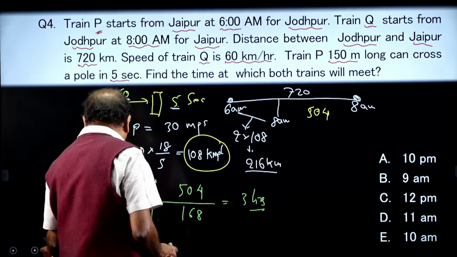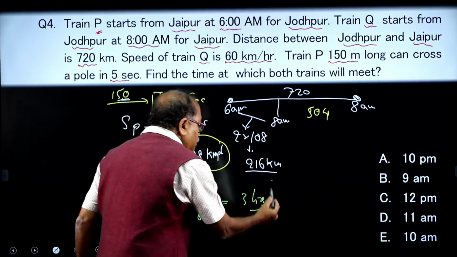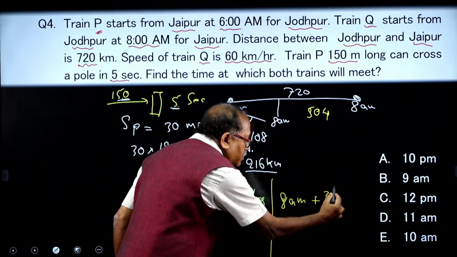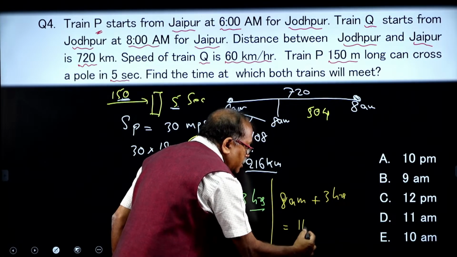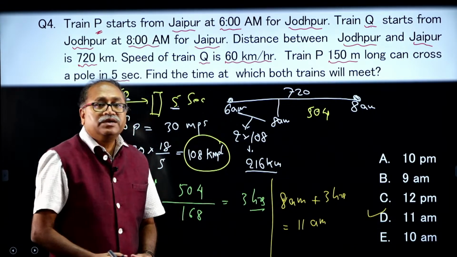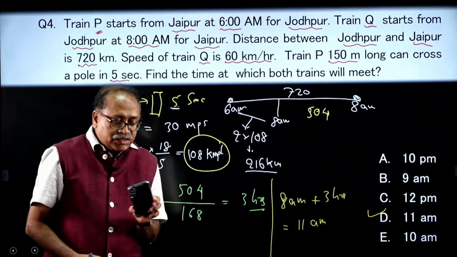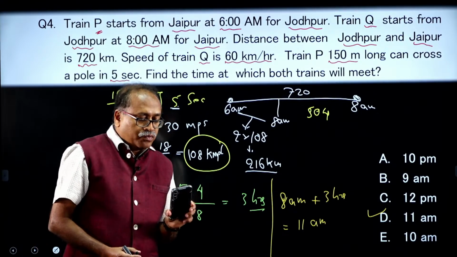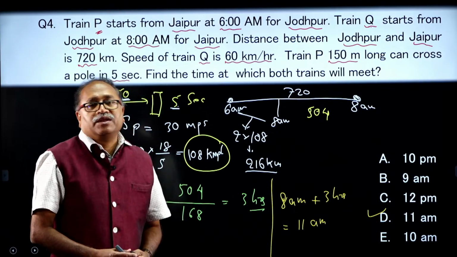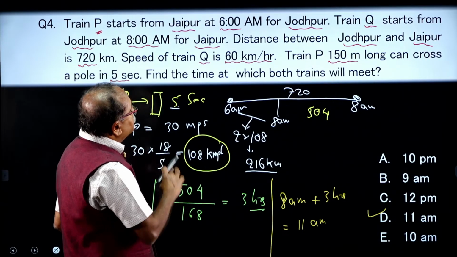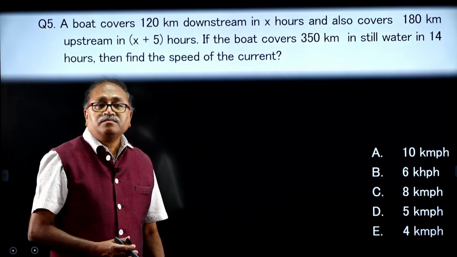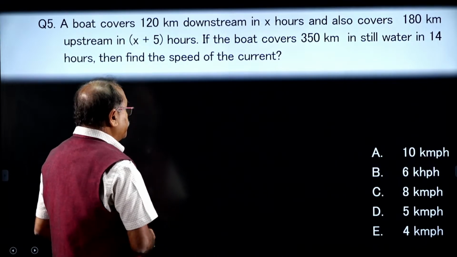So, let me write down that part here. This is 8 a.m. plus 3 hours, I get here 11 a.m. Therefore, my option choice is D. What is the answer said here? E. No, the answer is D. Let us move on to the next question, and the question is here.